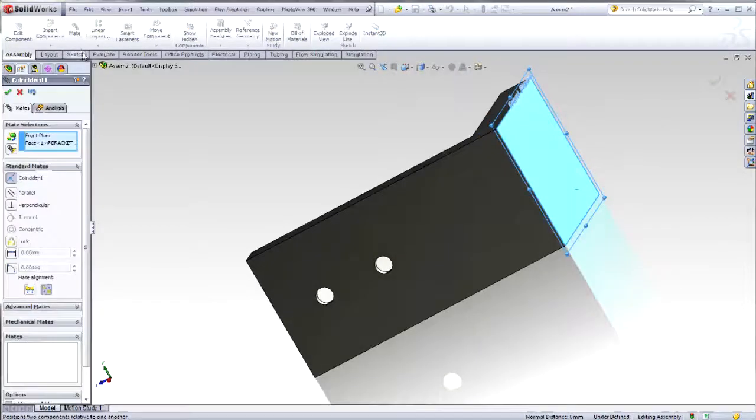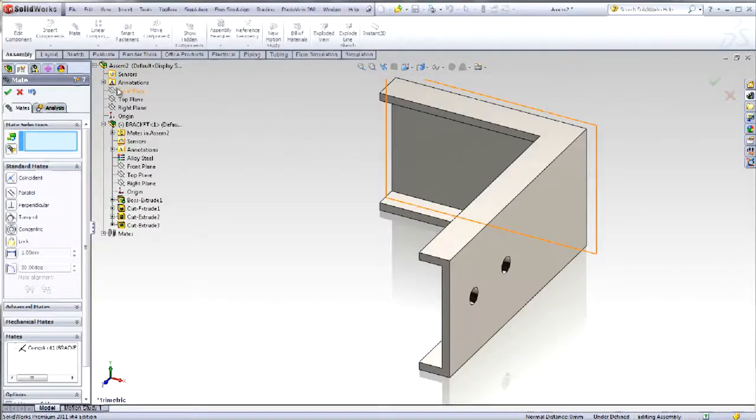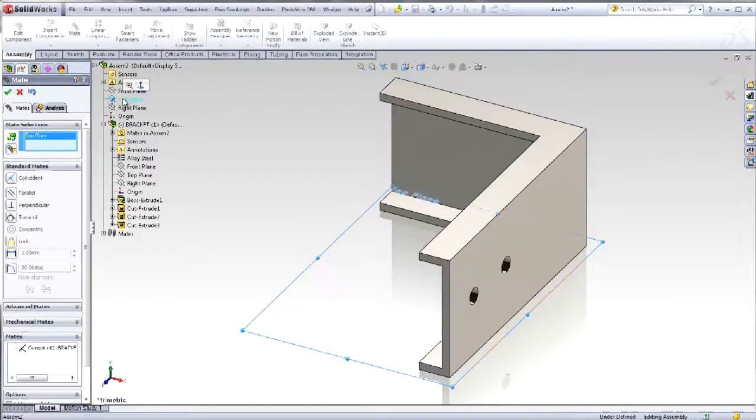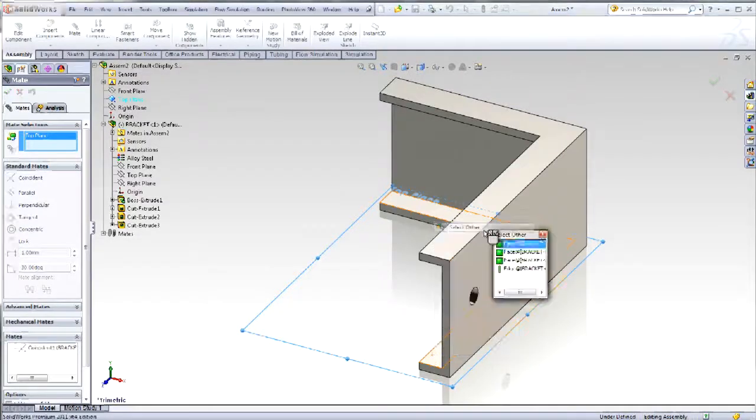CAD tip number 8, Drawing Template. You can create a custom drawing template containing your school logo, units, projection type, and your school name. This will save your students lots of time and make their drawings look professional.